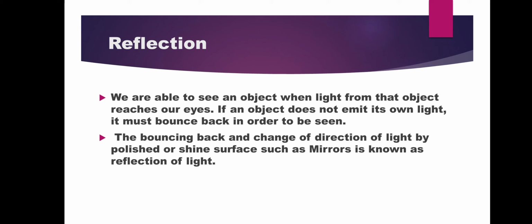अब now in a room we are able to see all the walls. Why? Because the walls bounce the light which falls on it and it comes to our eyes, so we are able to see the walls of our room. So the bouncing back and the change of direction of light by a polished or shiny surface such as a mirror is known as reflection of light. So this phenomenon is known as reflection of light.